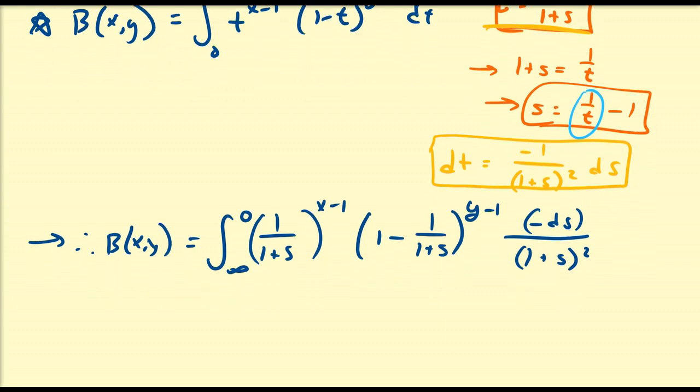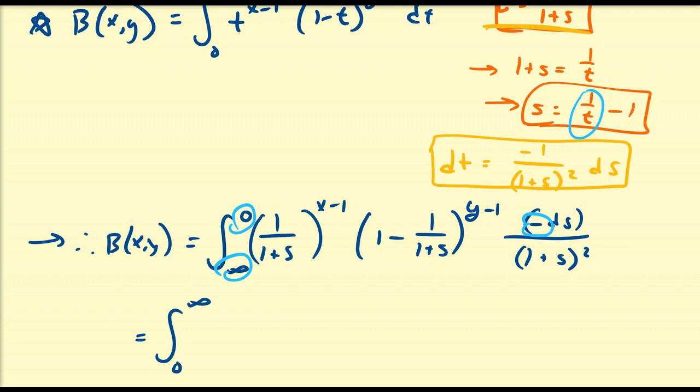So we have a lot of 1 plus s's going on here, so it's possible we can group them all in the same term since they're all in the denominator. So that's what we're going to do. And also notice that we have this negative hanging out, so we can revert these limits into a more traditional fashion, in particular the integral from 0 to infinity. So that's what we're going to do.